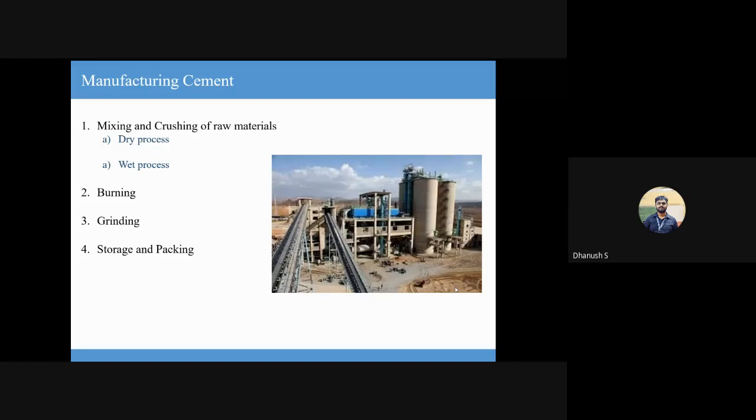So when you have such materials, which are not very hard, you cannot really grind them effectively using the dry process. So in such a case, what do we do? We mix such clay and other materials with water. We form it into a slurry. And then we grind it.